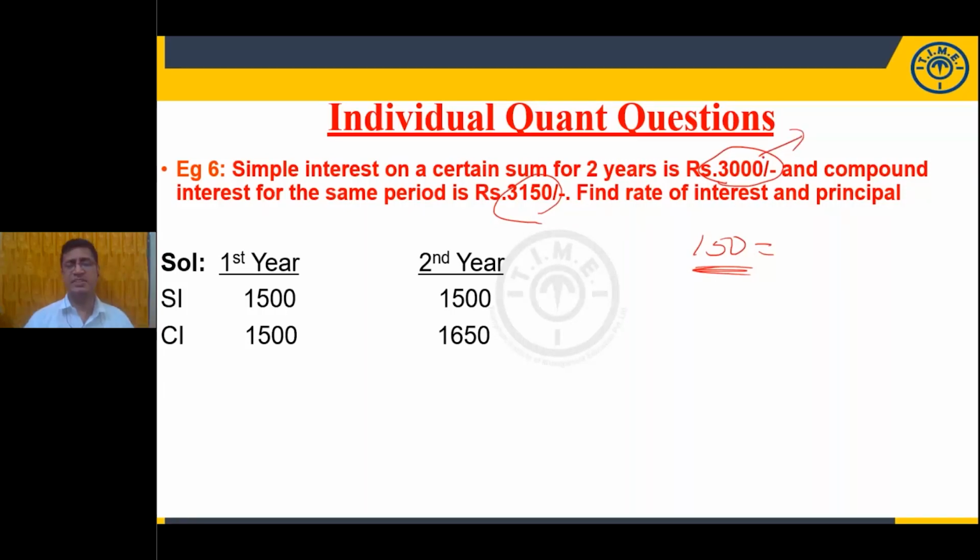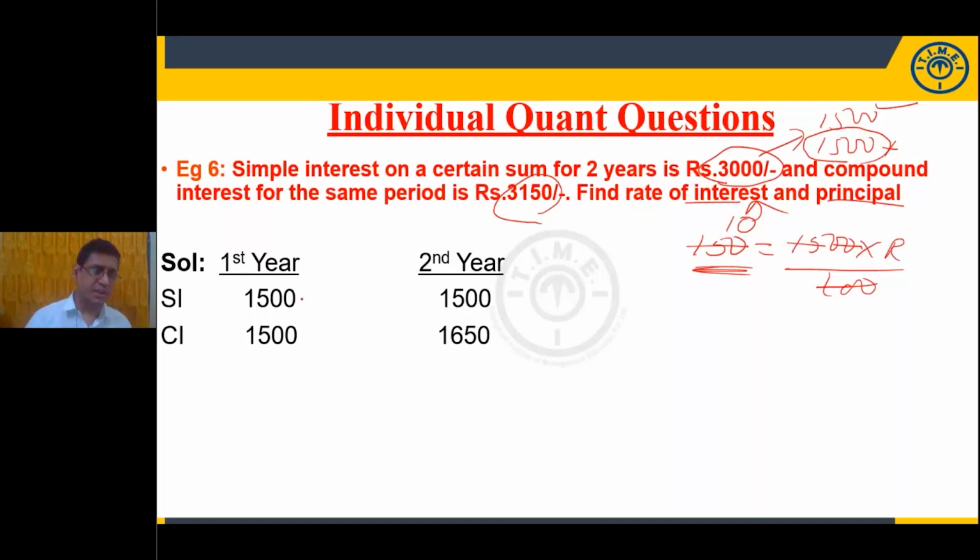Simple interest for 2 years is 3,000 means first year 1,500, second year also 1,500. Second year you will get additional value, that is the interest on the previous interest. Means on 1,500, if you calculate the rate of interest, now you will get 10%. Rate of interest is 10%. So here he is asking two things. One is the rate of interest, other one is principal. When the rate of interest is 10%, interest is equal to 1,500.